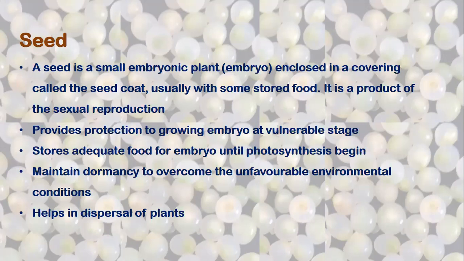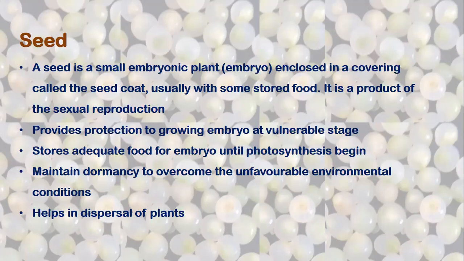You might have seen the seeds of many crops, all cereals: wheat, rice, sorghum, ragi, bajra. You are eating flour or chapati or roti made from those.